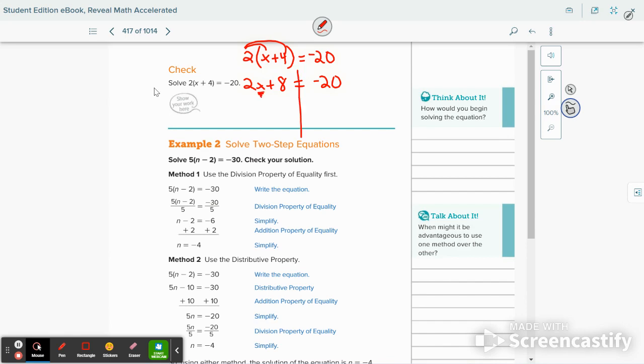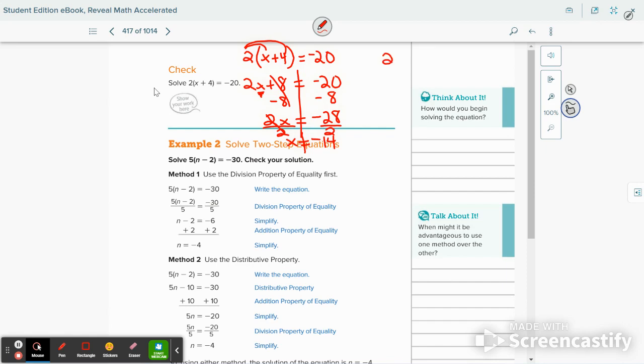We undo the addition and subtraction first, so we subtract 8 and subtract 8. That gives us 2x equals negative 28. Since the 2 is multiplied by the x, we reverse that by dividing by 2. x equals negative 14. That's method 1.